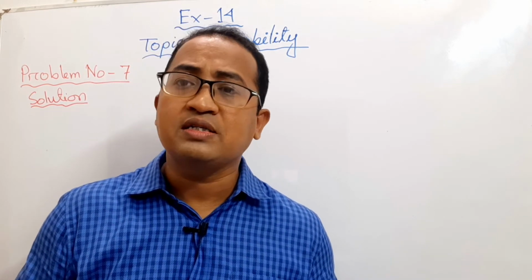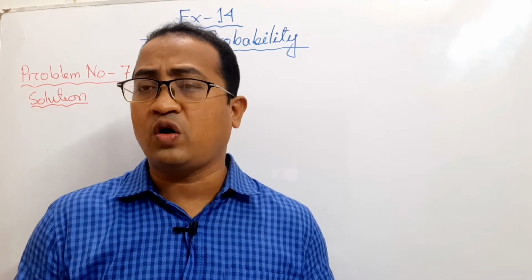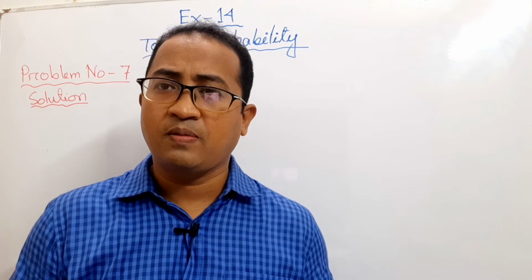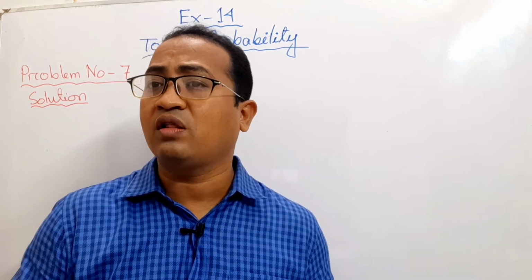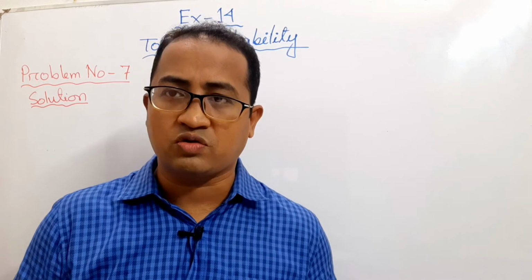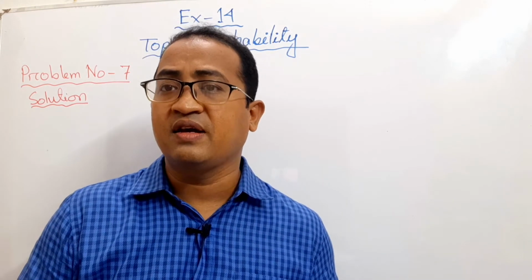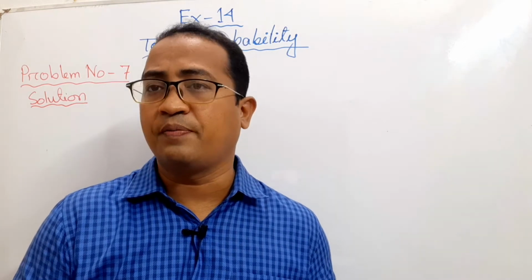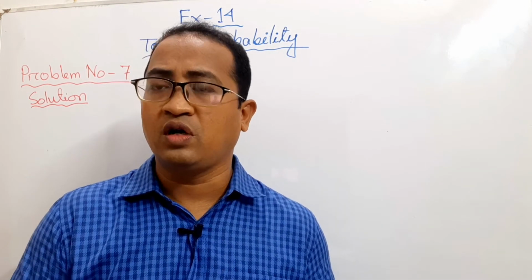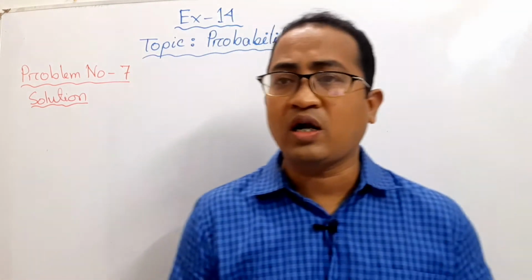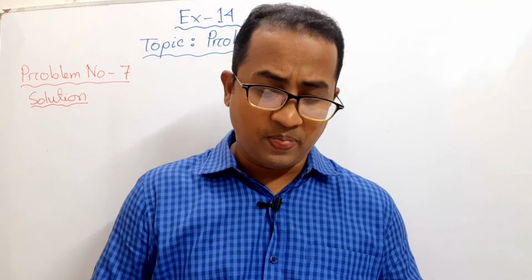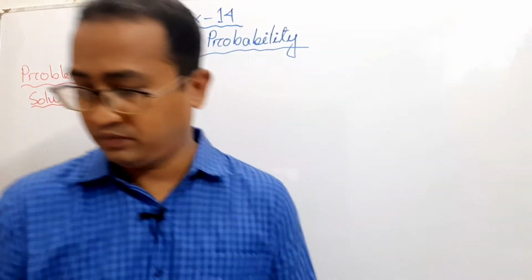Look, what is the possible outcome of this experiment? Here the possible outcomes, all the 30 numbers, are possible outcomes. But what is the favorable outcome? In different cases, the favorable outcomes are different. So look at the board. At first I will solve the first part of this question, that is an even number.